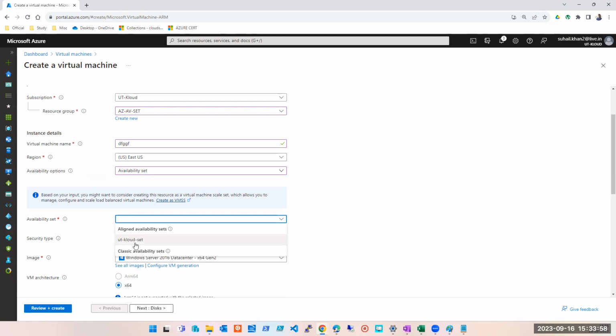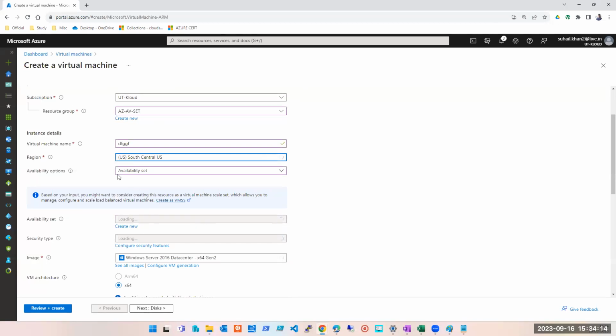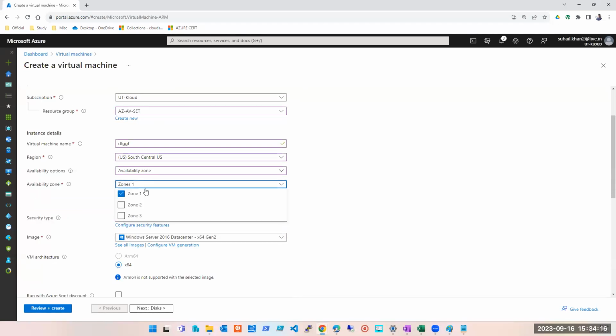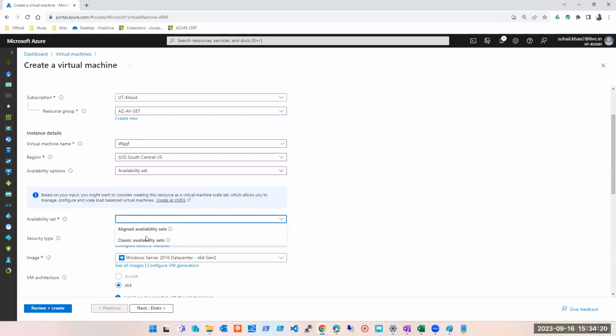If I create a new one, then it's a different machine, different availability set. So I have to make sure that I select this availability set every time. If I want that machine to be a part of my availability set, I have to select it here. And it is region based. If mine is created in East US and I try to search for it in some other region, I won't get it. See, that is not appearing here.